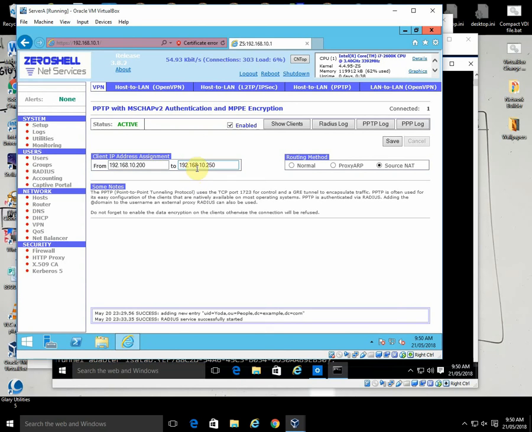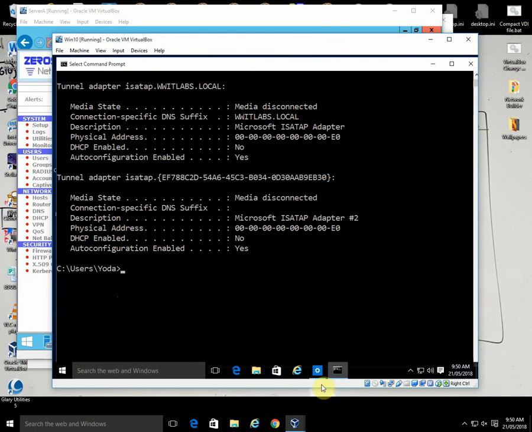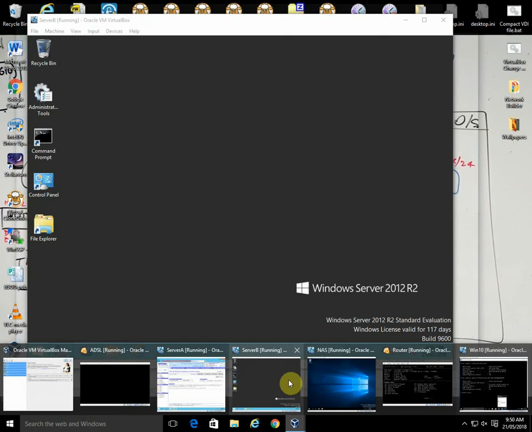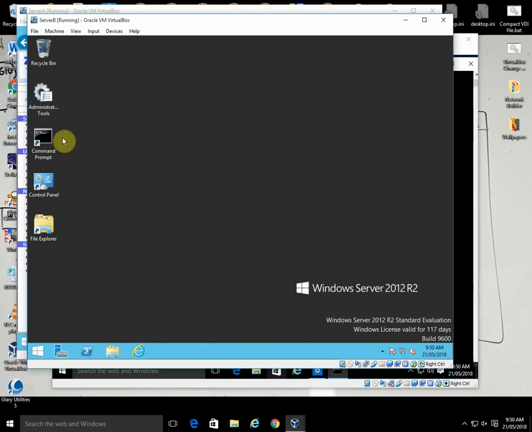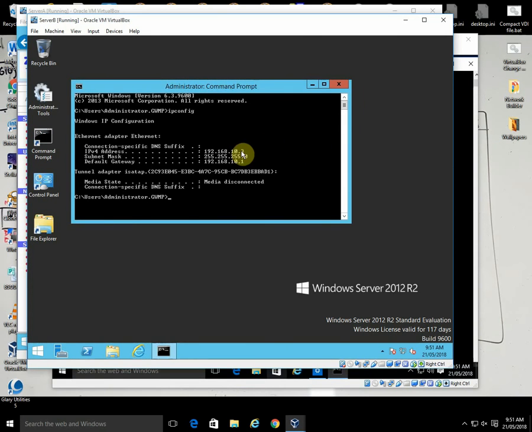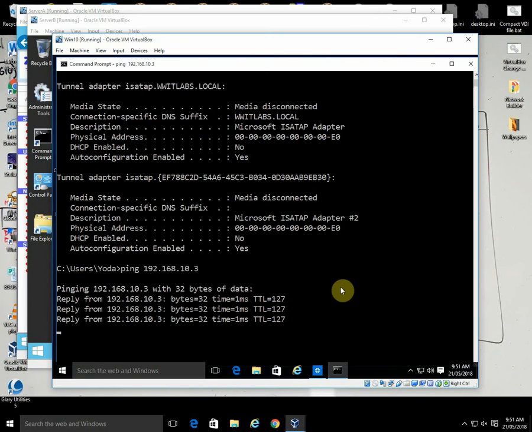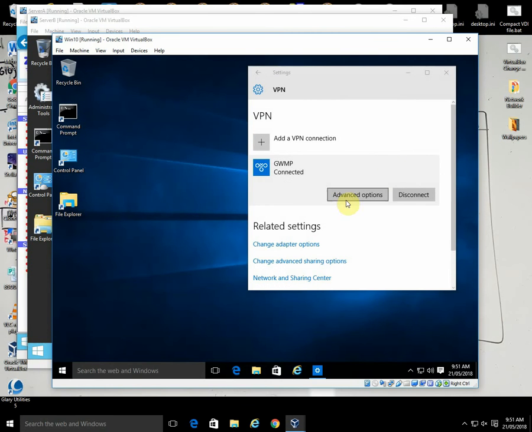But what we're looking for is the fact that we can actually see other machines within the 10 subnet. So what we're going to do is we'll just ping one. We know that, for example, our server B, which is our exchange, if we do an ipconfig on that, we know that it's 10.3. So what we're trying to do is get to 10.3. So let's try and ping it. 192.168.10.3, and you can see that we can ping it. And if we can ping it, then we should be able to web browse it as well.